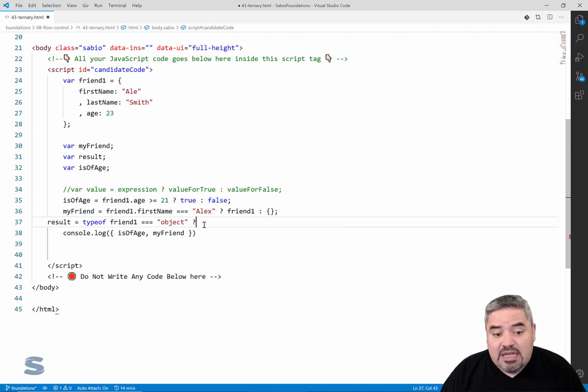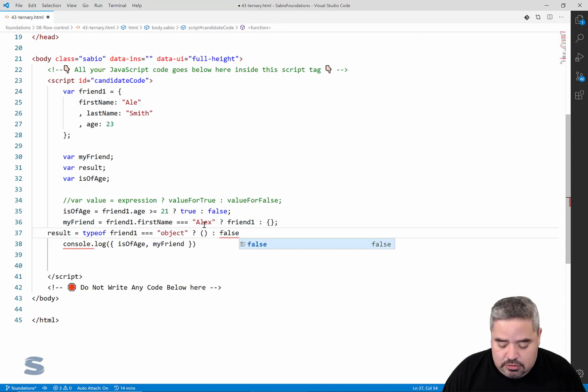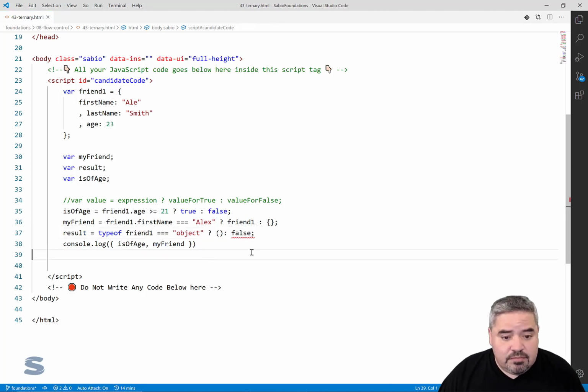Good. If it's equal to an object, what do I want to do? In the case that it is equal to an object, so this is where I'm going to then compound this. You could end up doing nested versions of this. In the true version, I want to do something, and in the false version, I want to do something. So I'm just going to default this first expression, that if I found that the type of friend 1, right, is an object, I'm going to do this particular value.